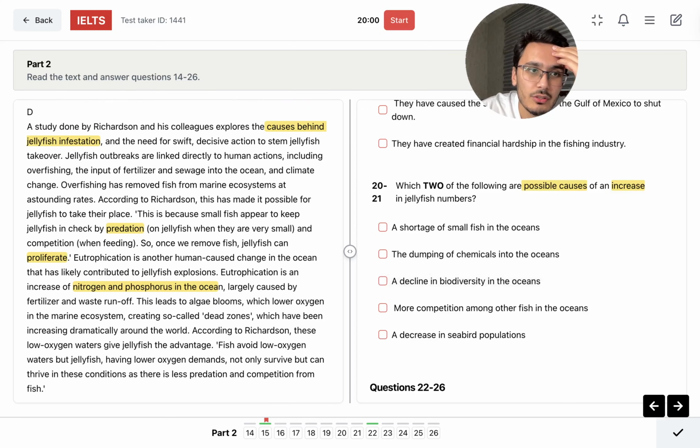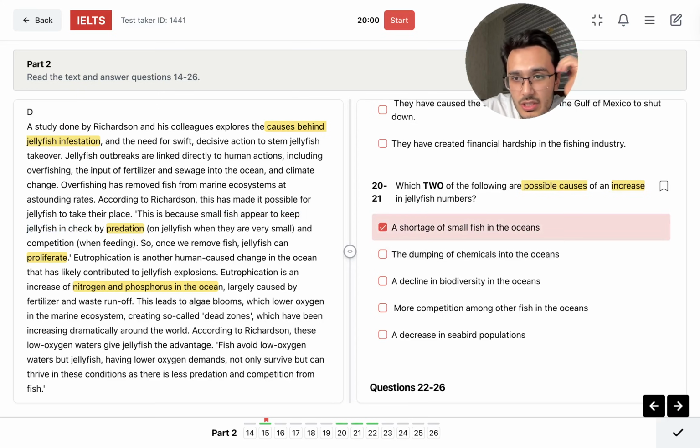So overfishing. So look, jellyfish outbreaks are linked directly to human actions, including overfishing, input of fertilizer and sewage into the oceans. It's like you have to find the possible causes. Overfishing has removed fish from marine ecosystems, which has made it possible for jellyfish to take their place. This is because small fish appear to keep jellyfish in check by predation. I think it's about small fish.